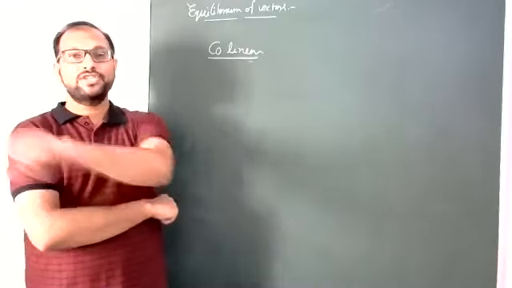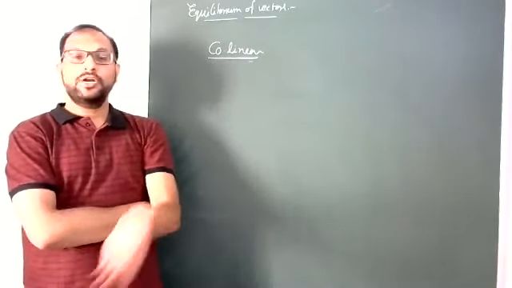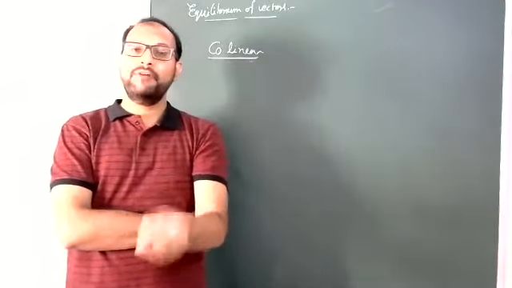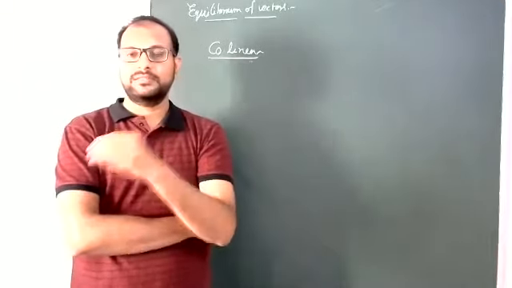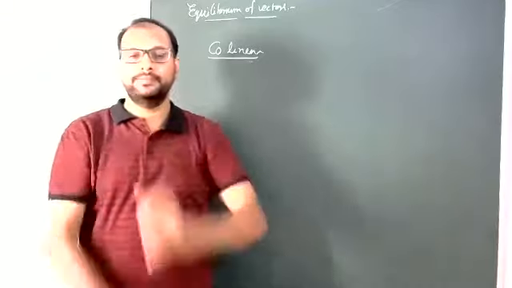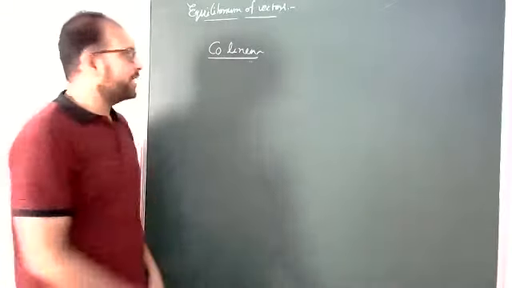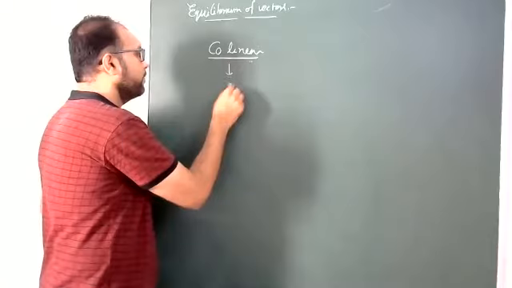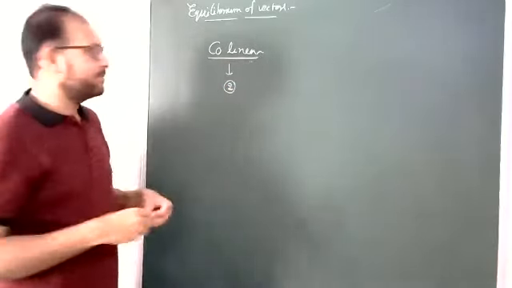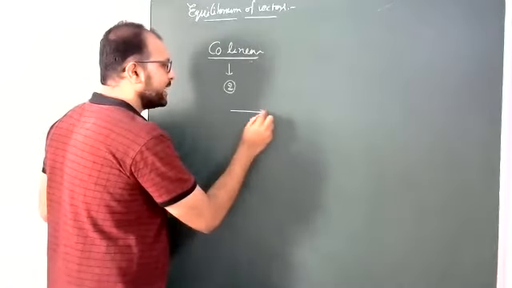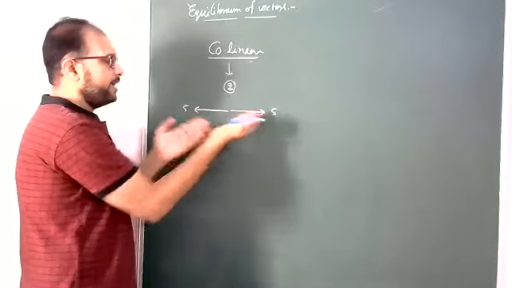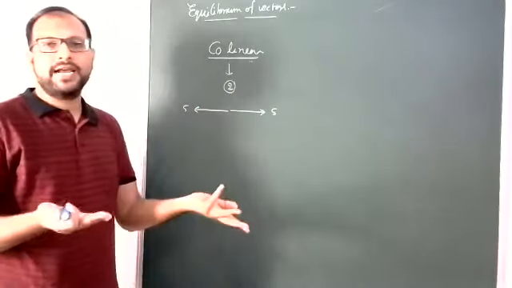Equilibrium means we know vector addition should be zero. So first I am taking collinear. How many minimum number of collinear vectors are required to form equilibrium? Yes, all students know the answer is 2. Why 2? The examiner asks for the minimum number. Collinear, suppose this side 5 and this side 5. Opposite. Vector addition is 0.